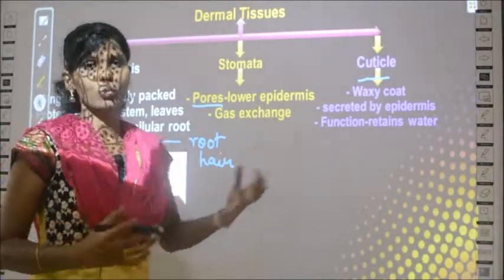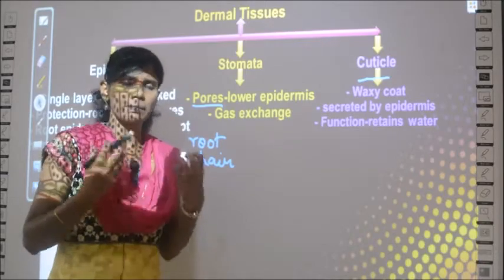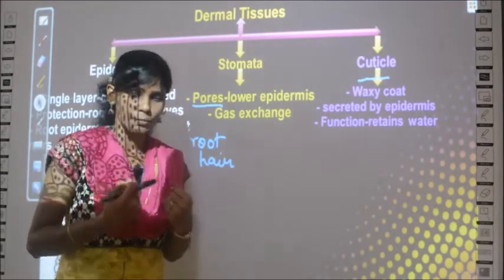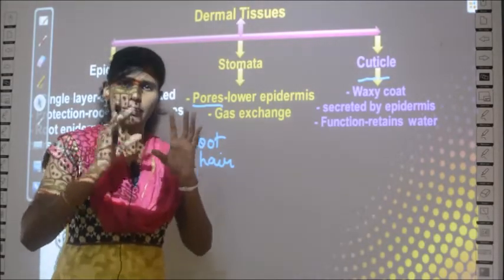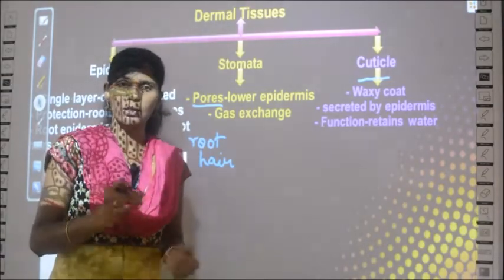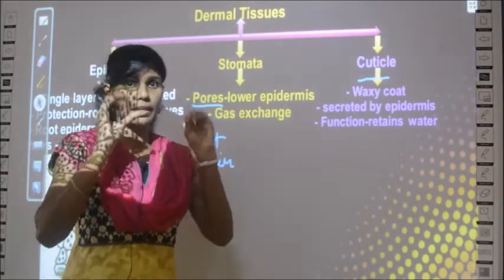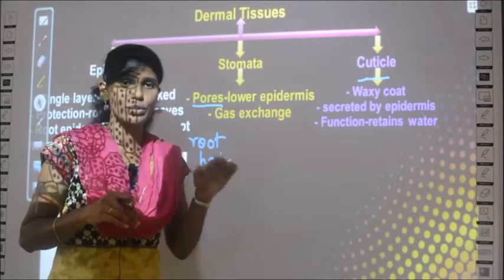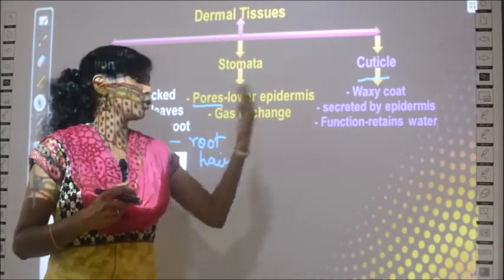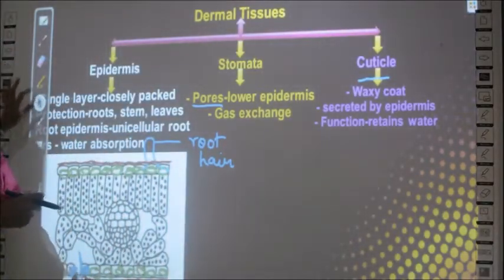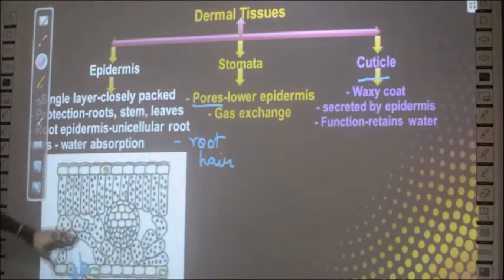And what is the function? Why do you need a wax coating above the leaf? It retains water. In plants there is a process called transpiration, that is loss of water from the plant through the surface of the leaf. If you pour 100% of water, 99% of water will be lost from the plant through the surface of the leaves. So if you have a wax coating on the surface of the leaf, this loss of water is prevented. That is the function of the cuticle. Okay. Next we learn about the next types of tissues.